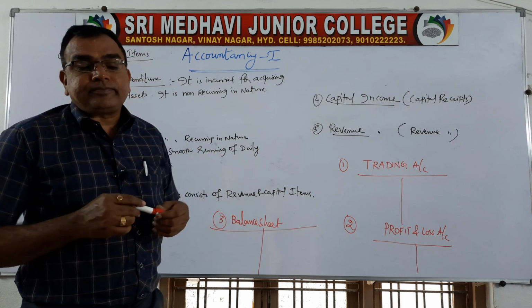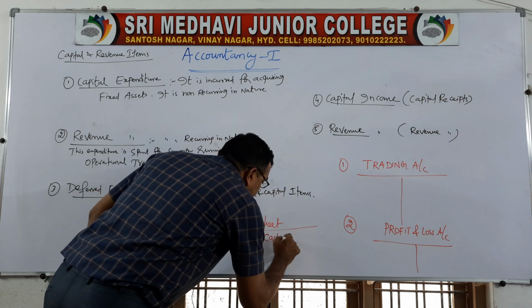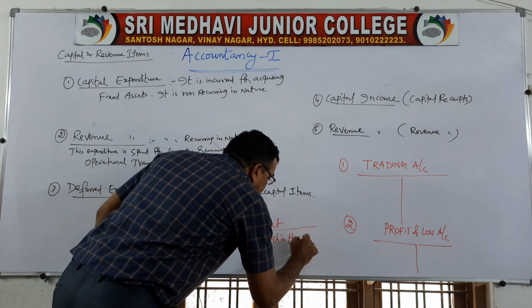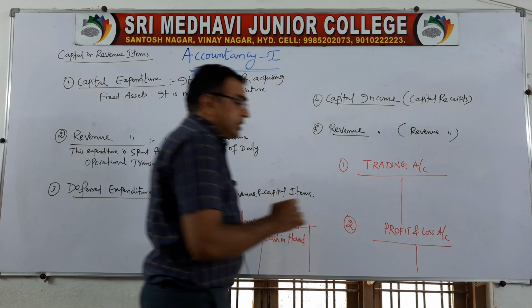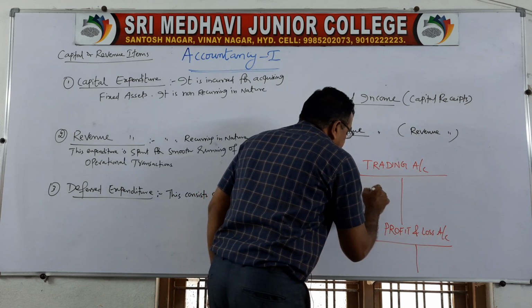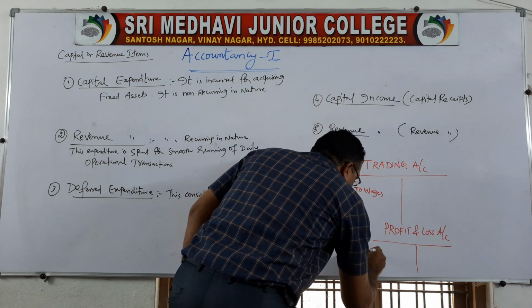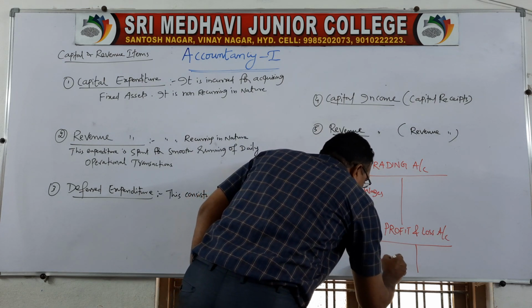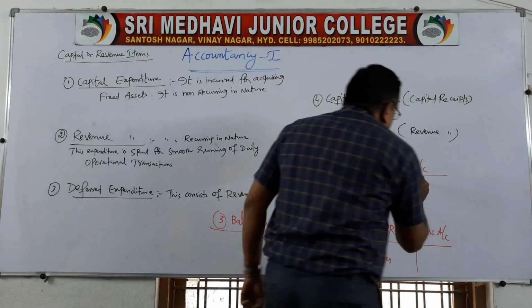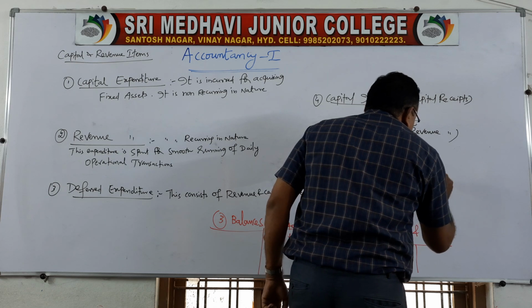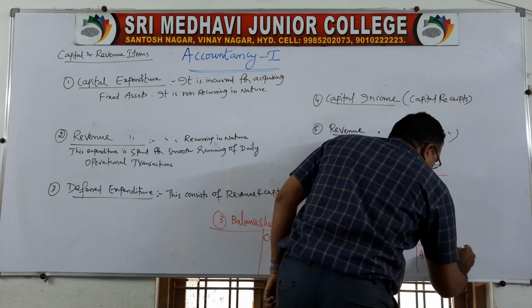You can't learn it by heart. Suppose cash in hand is taken over here. Cash in hand is taken in the balance sheet asset side, whereas wages is taken on the debit side of trading account. Salaries is taken on the debit side of profit and loss account. Why? Sales is taken over here, whereas commission received is taken in profit and loss account.